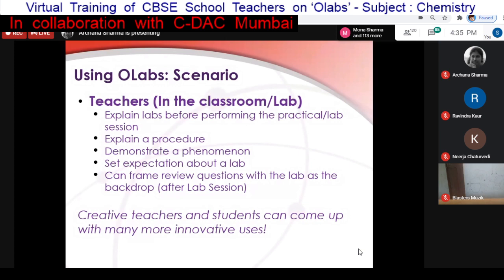They can use the lab to reinforce concepts, or if they have some apprehensions or confusions, they can change the variables in the lab and try it out. So mostly for self-learning, revision, and self-evaluation as well. They can take the Viva Voce exams also.